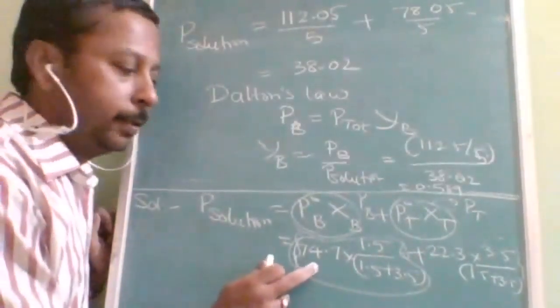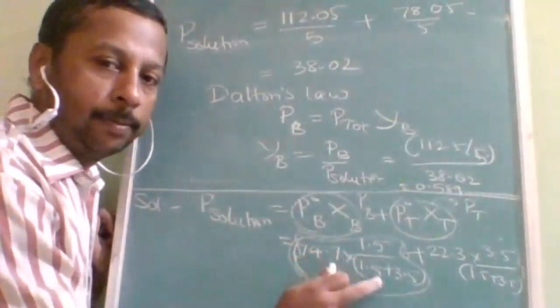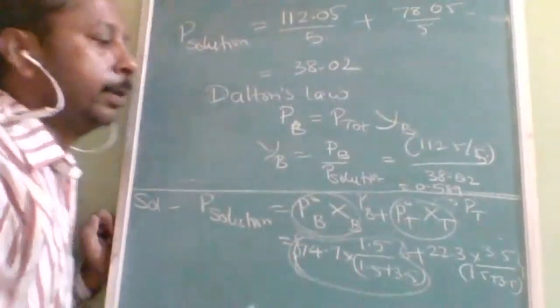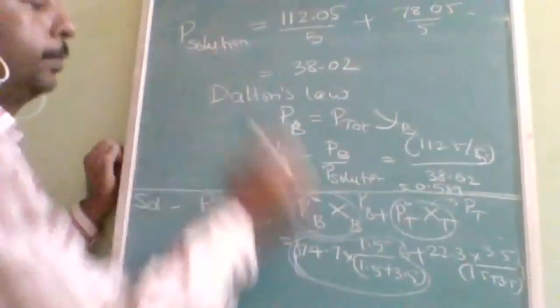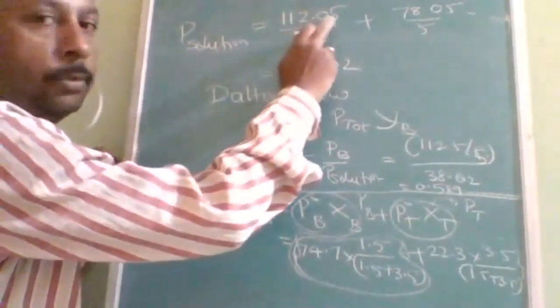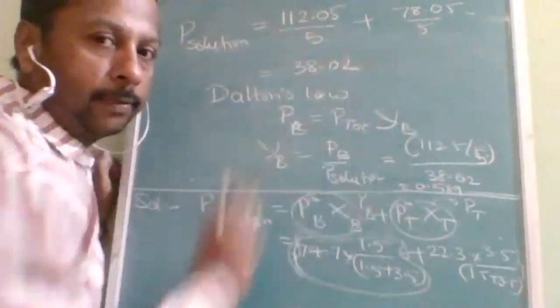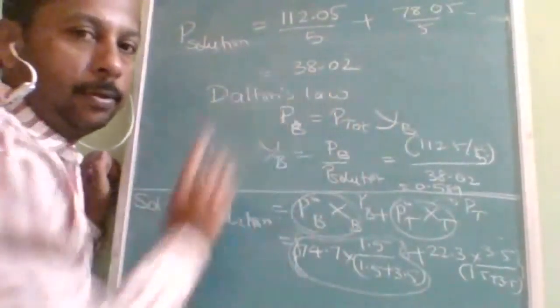From this I think everybody understood: 74.7 into 1.5 by 1.5 plus 3.5. So substituting the same values here, P solution is equal to 112.05 by 5 plus 78.05 by 5. So this is the P solution.